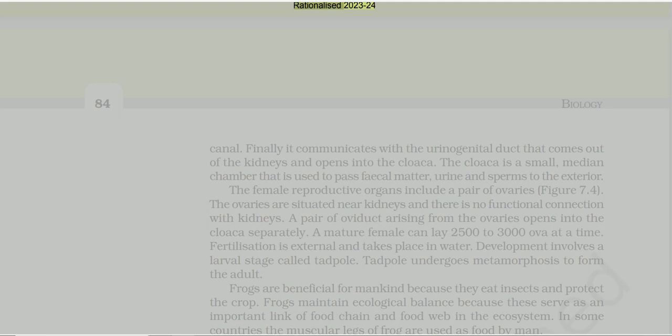Finally it communicates with the urinogenital duct that comes out of the kidneys and opens into the cloaca. The cloaca is a small, median chamber that is used to pass fecal matter, urine and sperms to the exterior. The female reproductive organs include a pair of ovaries, figure 7.4.